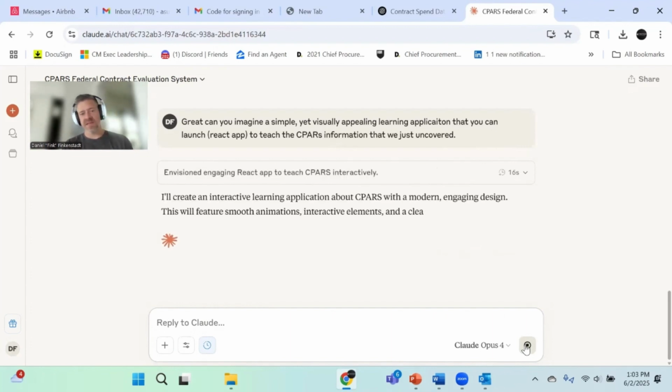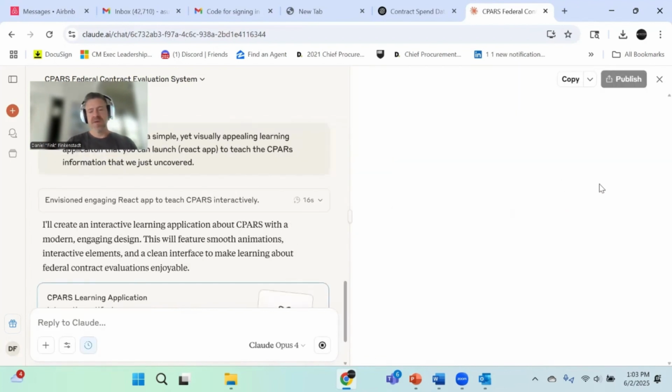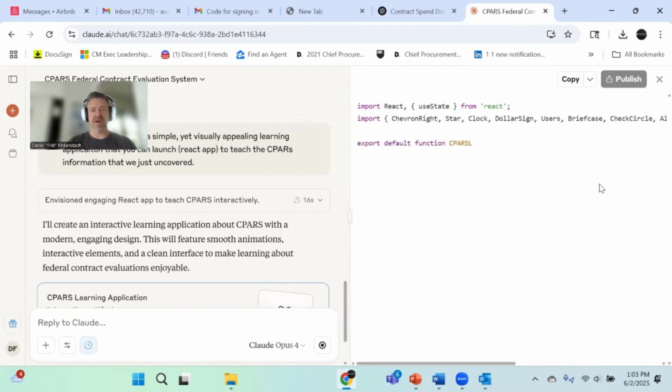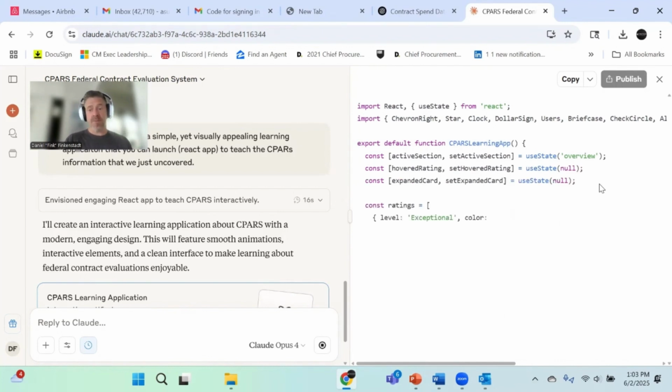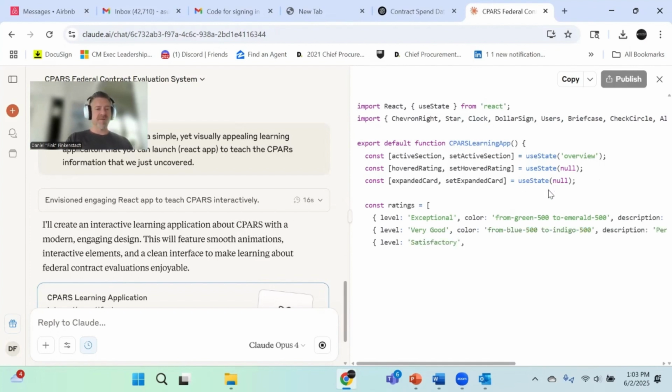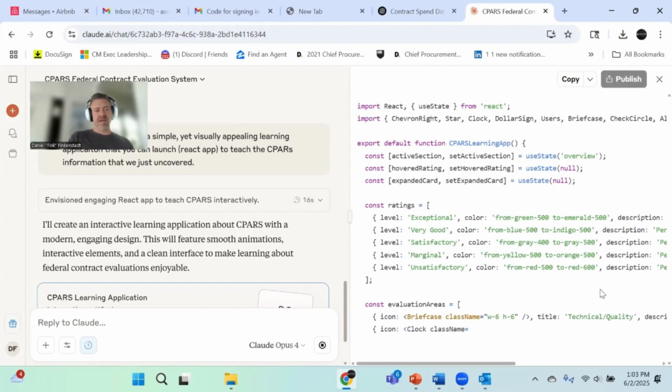Okay, so now it looks like it's done thinking. It's going to go off and actually start building this thing. So it says drafting artifact. Should see a window to the right. Yep, there we go. So it's going to start building it. And now what you're going to see is actual coding. Claude is one of the best large language models out right now for actually building code. And I'm hoping that it will not build something too exquisite because this can go on for a little while, depending on what it gets out of your instructions. What I was trying to say there was simple yet visually appealing would help it simplify the learning app. Sometimes it'll try to get really cool.